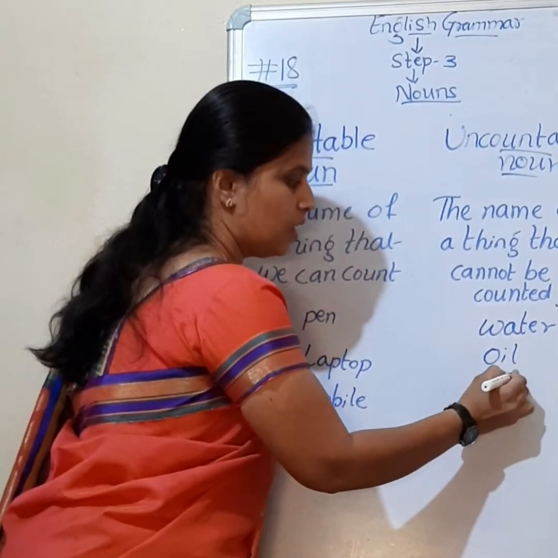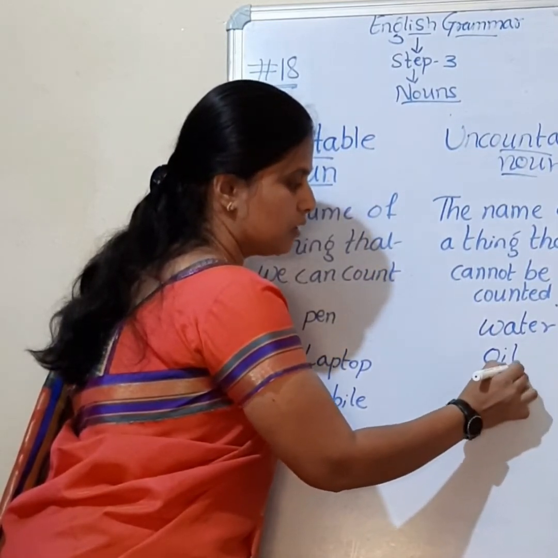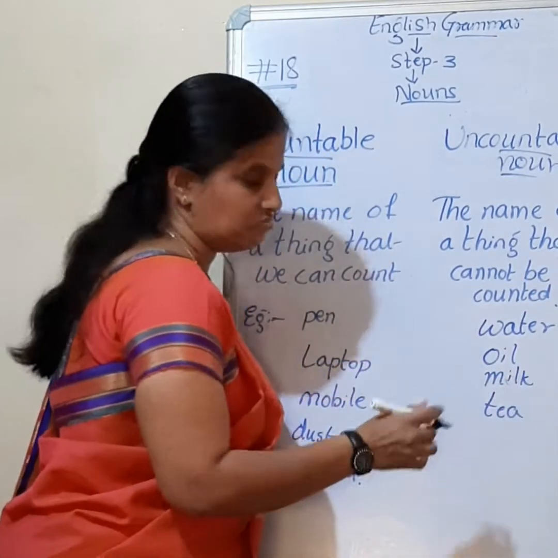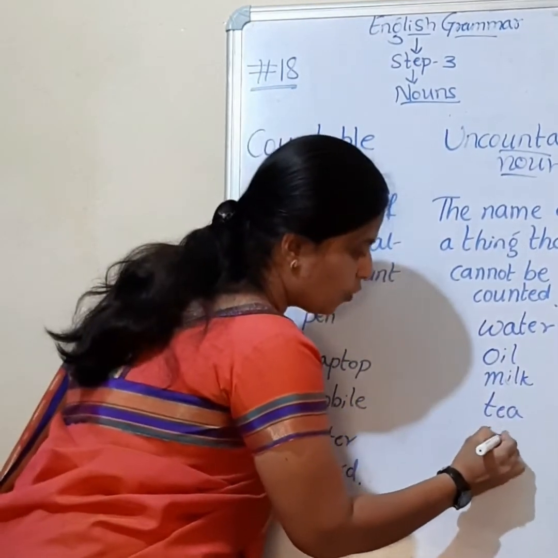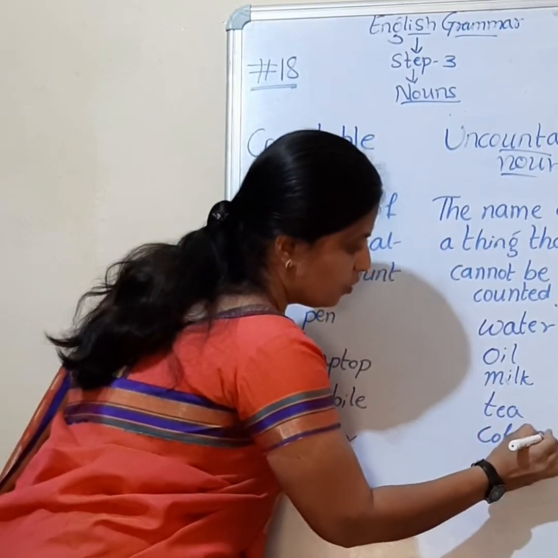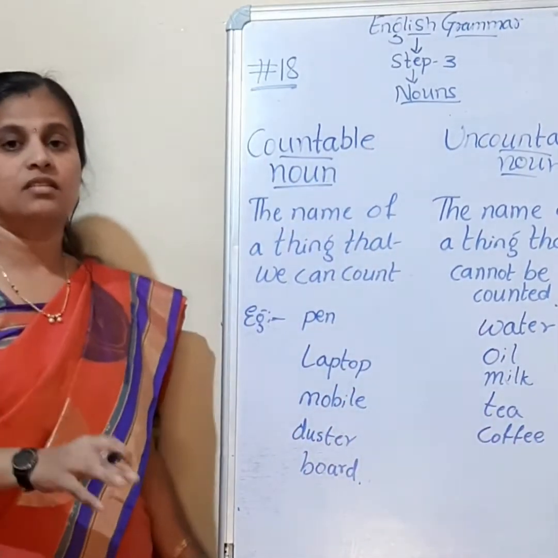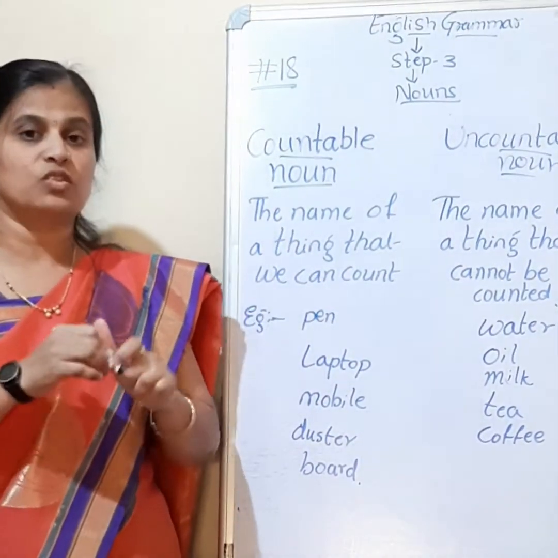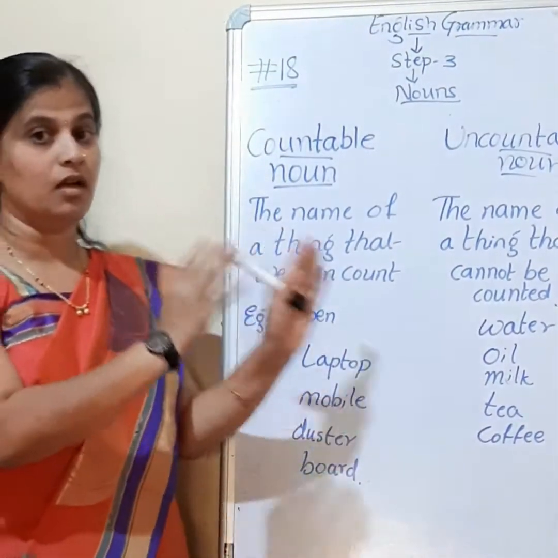No, cannot be counted. Then milk, cannot be counted. Tea, no, can't count. Coffee, so we cannot count. The name of a thing that cannot be counted is called an uncountable noun. So this is the difference between countable and uncountable.